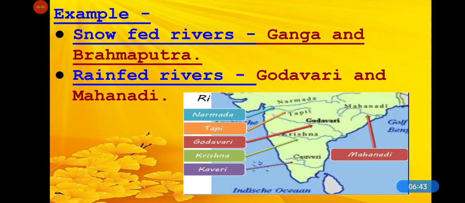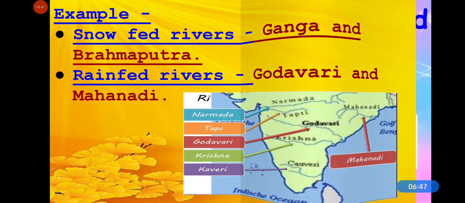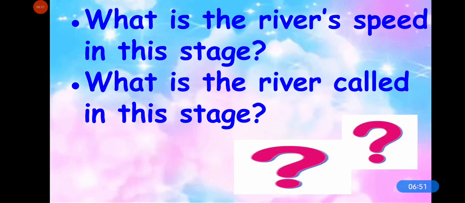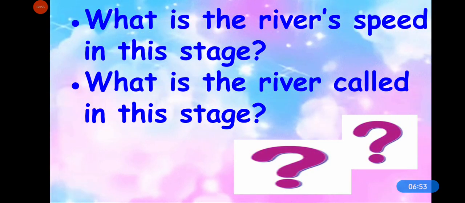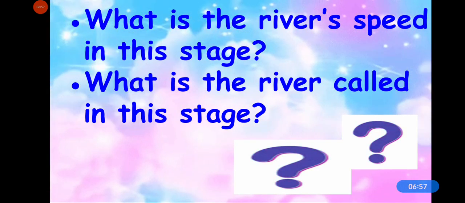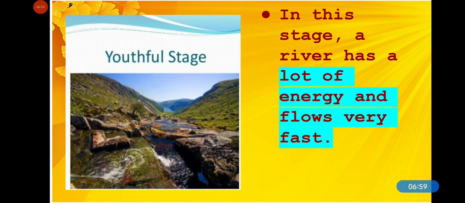So now you know that a river begins like a waterfall. So think and answer, what is the river's speed in this stage and what is the river called in this stage? In this stage, a river has a lot of energy and flows very fast. And this stage is called youth stage or youthful stage.